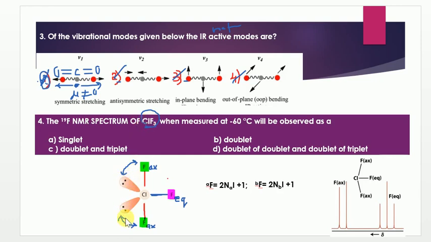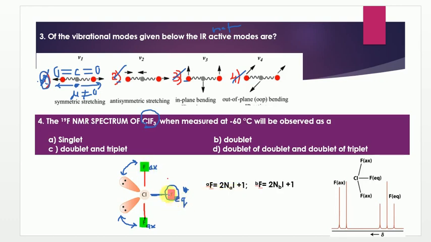Here you can see this is a T shape, where you can observe that 2 fluorine atoms are very close to these lone pairs and the remaining 1 fluorine atom is far from the lone pair. So you can consider that this fluorine atom's chemical environment is completely different from these 2 fluorine atoms. So there are 2 kinds of fluorine atoms present in the ClF3 structure. Because of that, according to the multiplicity concept, Fa is completely different from Fb.